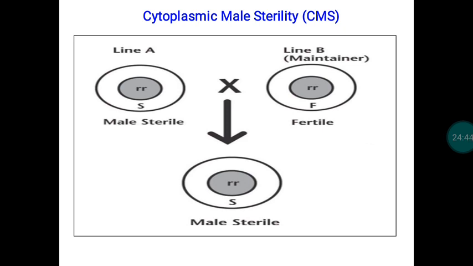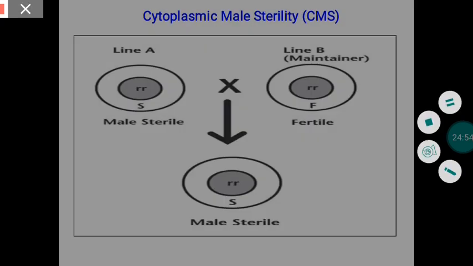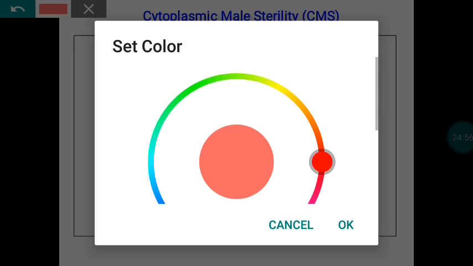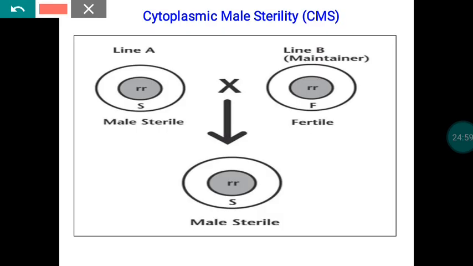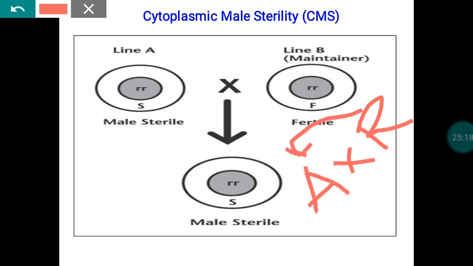For production of the hybrids, we have to cross the A line with another suitable, selected line. So we have to cross the male sterile line, that is the female line, with the chosen male parent. Here normally we will use an R line. This is the male parent. We have to make a cross between these two in order to produce a hybrid.